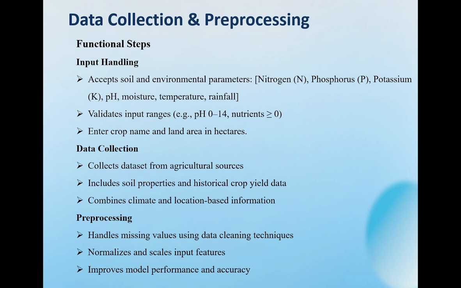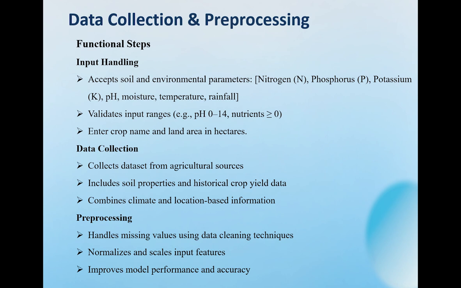Data collection and pre-processing. Our system accepts 7 key input parameters: nitrogen, phosphorus, potassium, pH, moisture, temperature, and rainfall. The system also validates each input. For example, pH must be between 0 and 14, and nutrient values must be non-negative, ensuring only clean, valid data enters the pipeline.